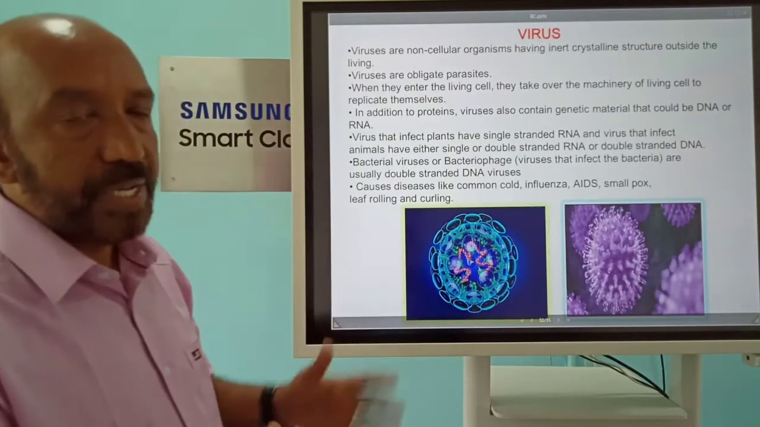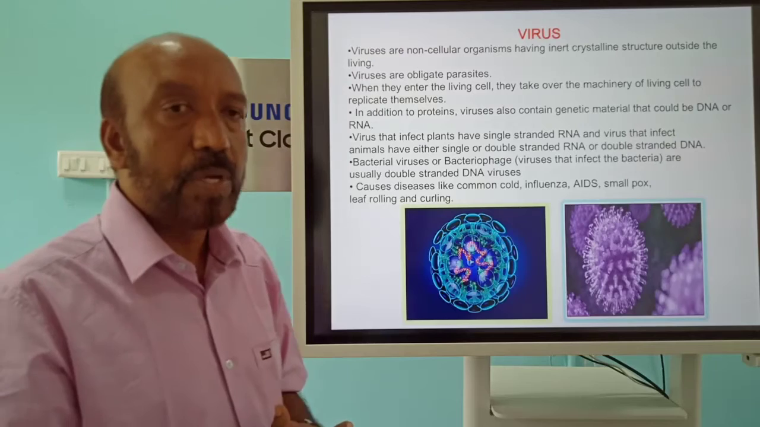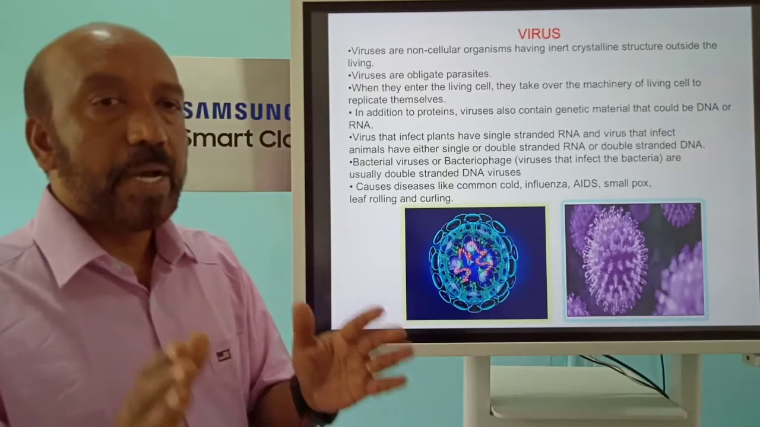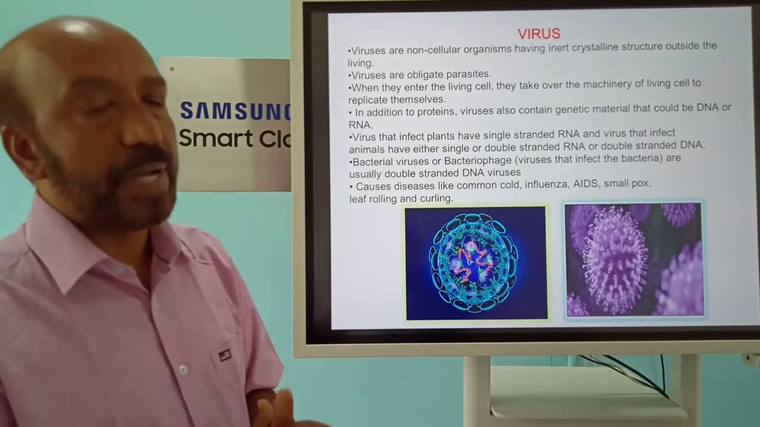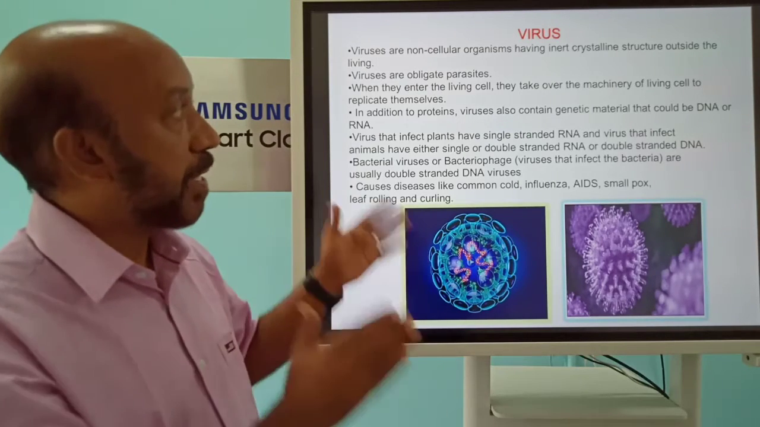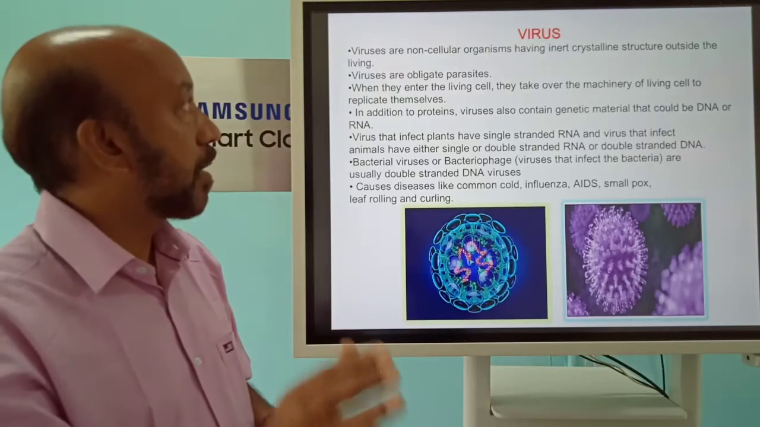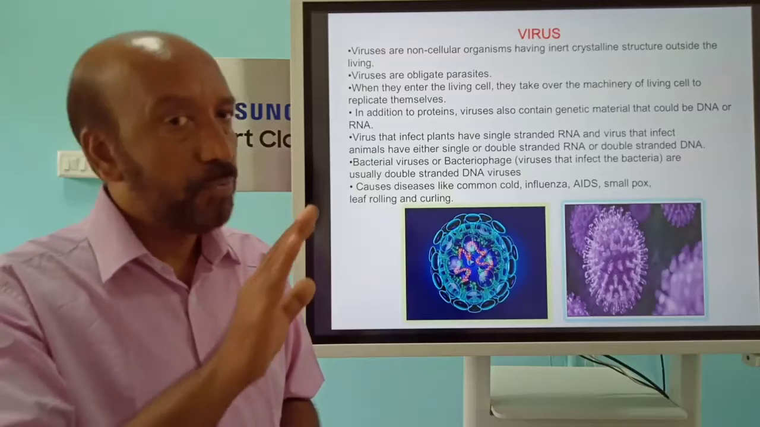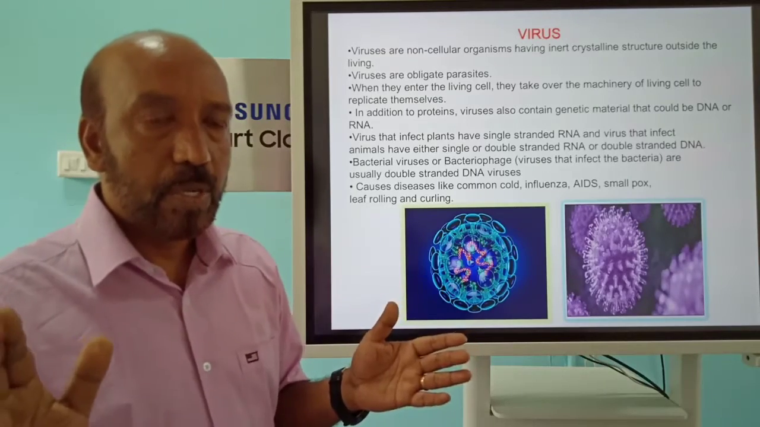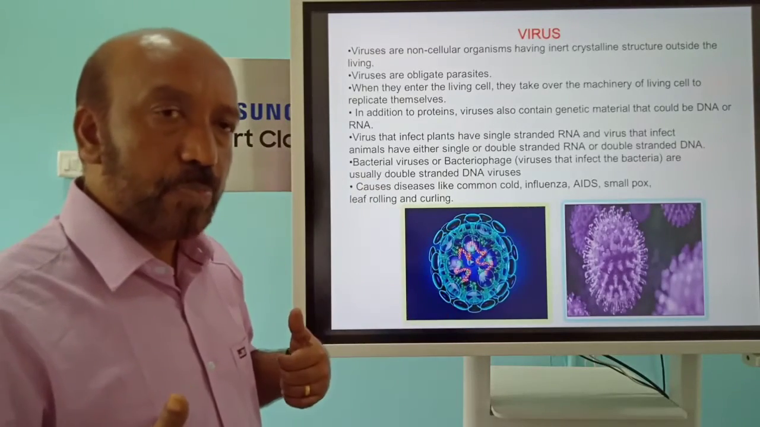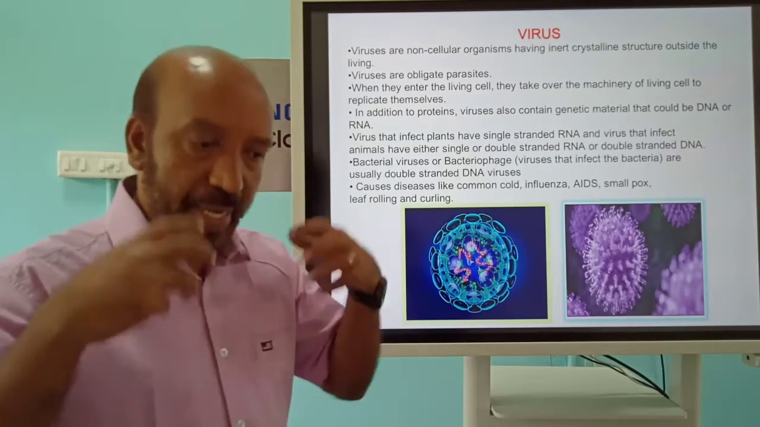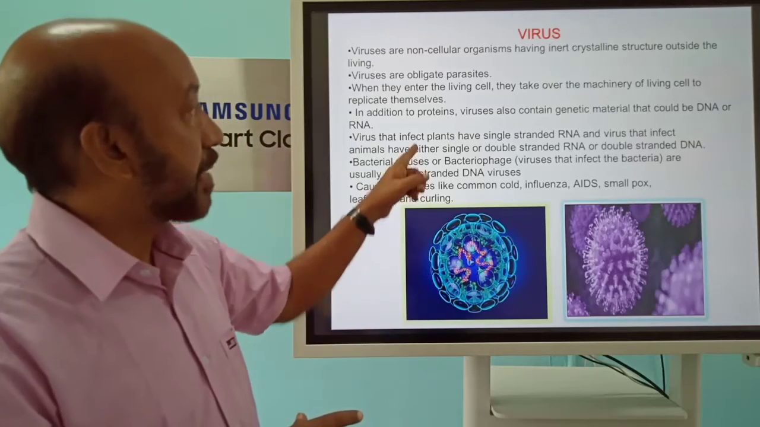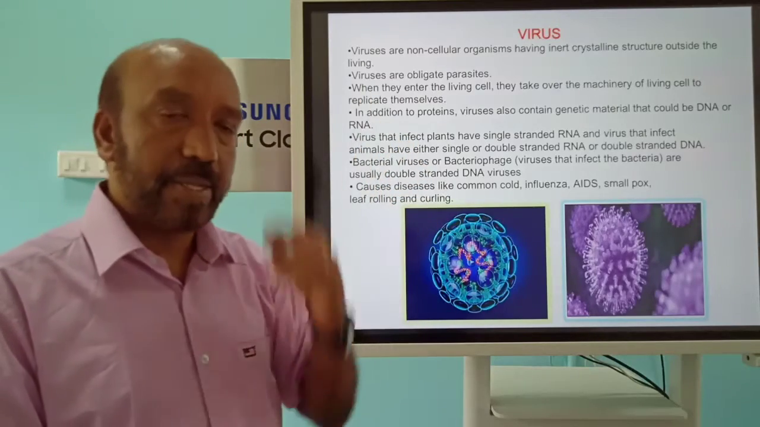We can see right now that virus is an important subject, as we know from the COVID-19 pandemic and so on. They are non-cellular, acellular organisms, and they are obligate parasites. That means they can live only in the body of an organism, without which they cannot live. When they enter the host body, they utilize the mechanisms of the host, and thus they live. At the same time, there are different types of viruses.